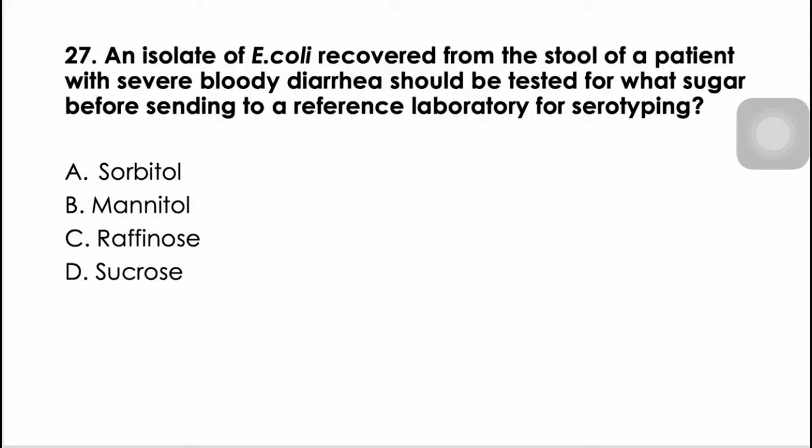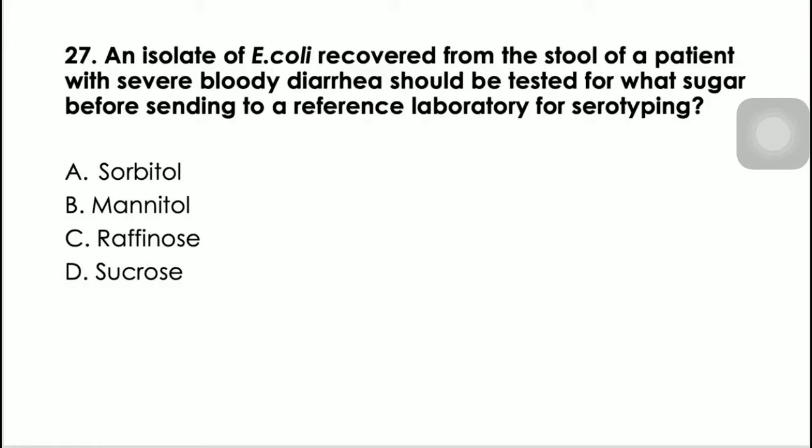Magkaiba po ang Shigella-like sa Shiga toxin Escherichia coli. So enterohemorrhagic is also called the Shiga toxin or verotoxic Escherichia coli. And one characteristic of your EHEC or E. coli O157:H7 is its incapability to ferment sorbitol.